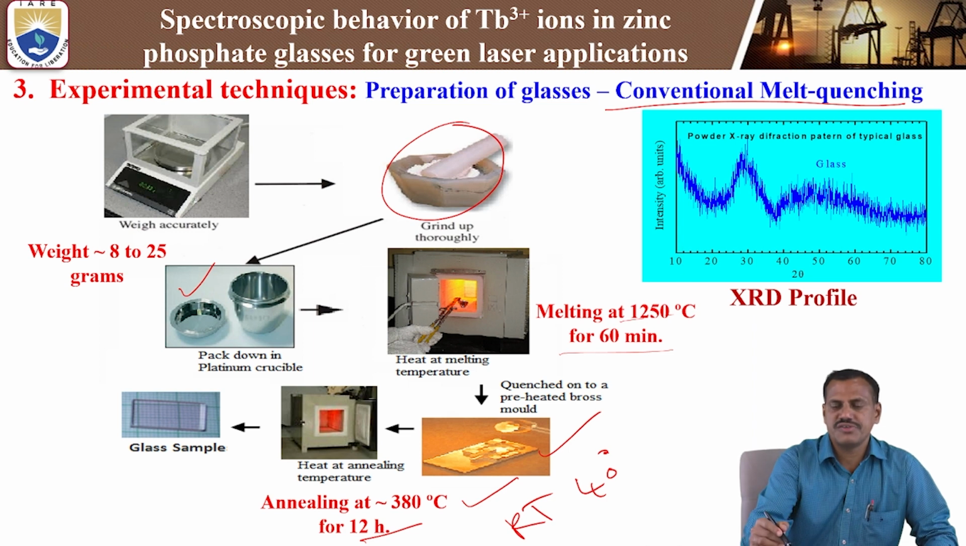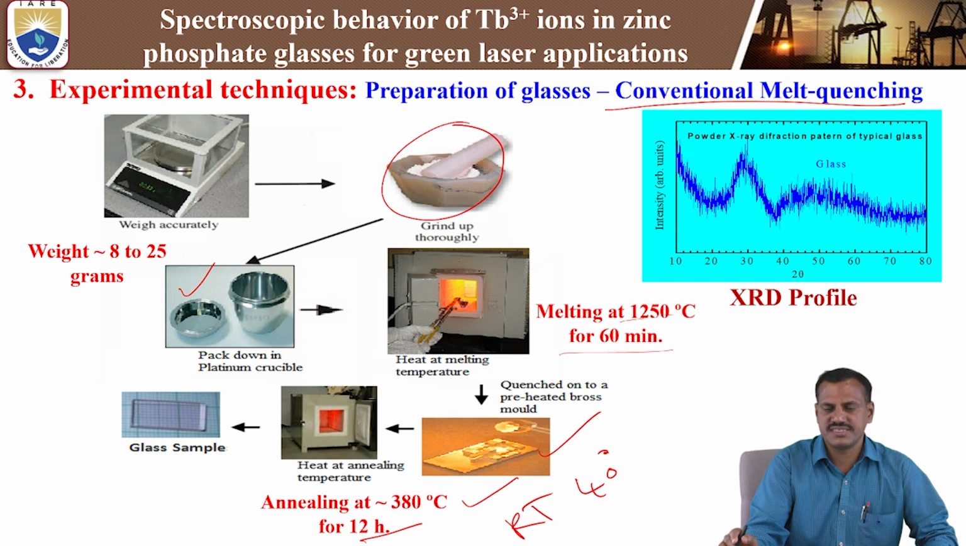Then we send them for different kinds of characterization. First, we need to measure the XRD. The XRD profile shows whether the prepared glass sample has a glassy nature or crystalline nature. So we have to confirm with the XRD profile. After measuring the XRD profile, we see that all the observed peaks are broad peaks. We are not getting any sharp peaks. So this shows that the prepared glass sample has a glassy nature.